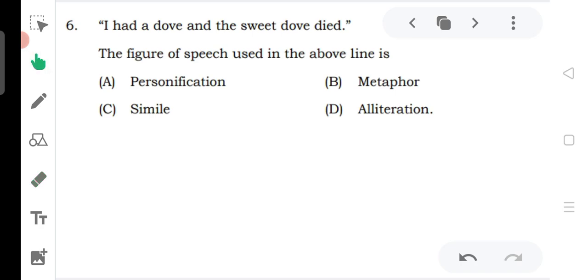If you cannot just tell that it is alliteration, then just see the options, try to eradicate the options. Okay, so simile, no like or as, so it is not the answer. Metaphor, no comparison is done, so it is not the answer. Personification, no human quality, so it is not the answer. So this is my definite answer. So you can go through this method also to find the answers. Okay, so the answer is alliteration.